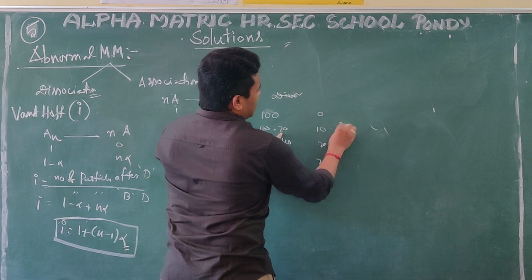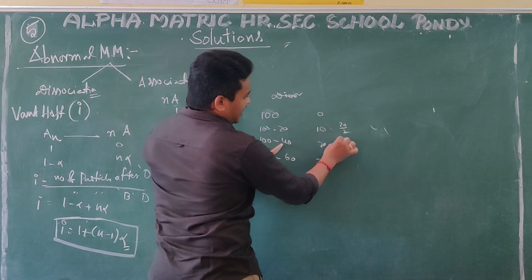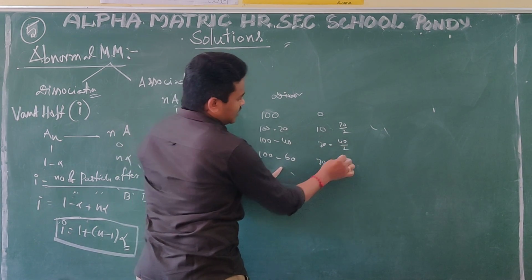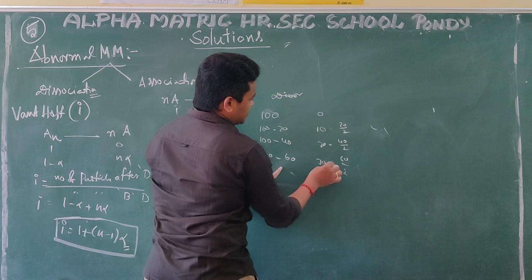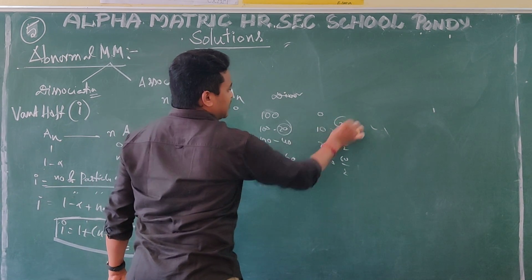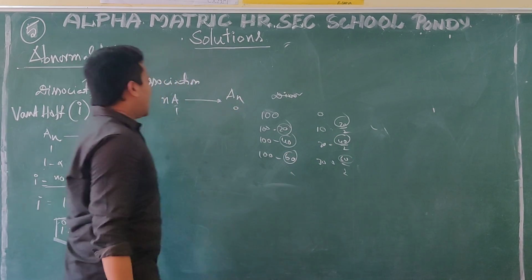Dimerization is 2. 10 is coming. How is this 20 coming? 40 coming for dimerization, by 2 means 20 only coming. 60 is coming, 60 by 2 means 30. Like that. What am I writing? This number and this number are the same. This number same, this number same. That is why I am writing.